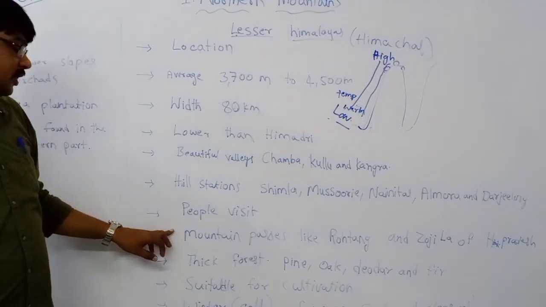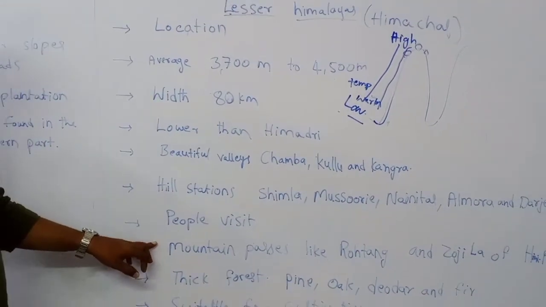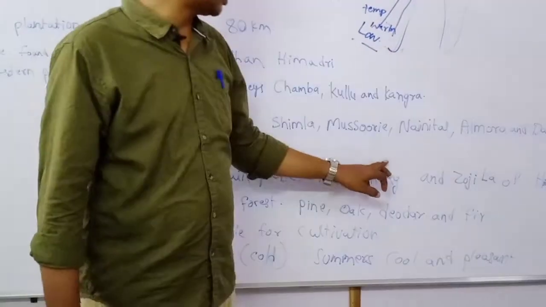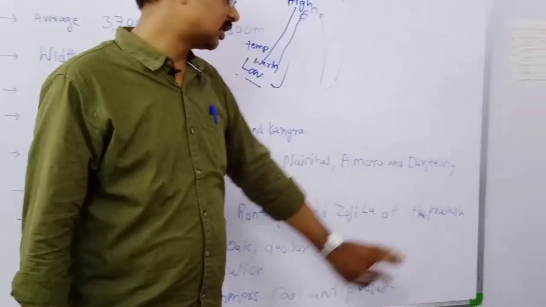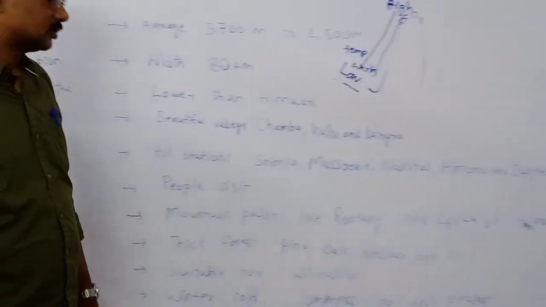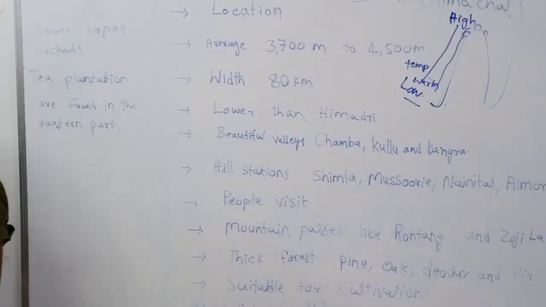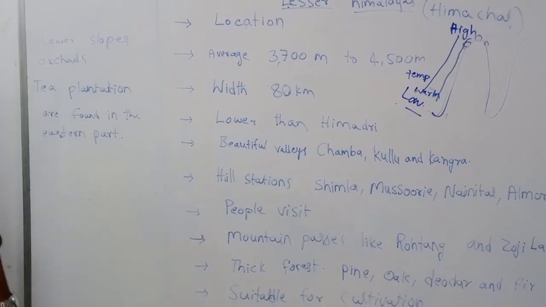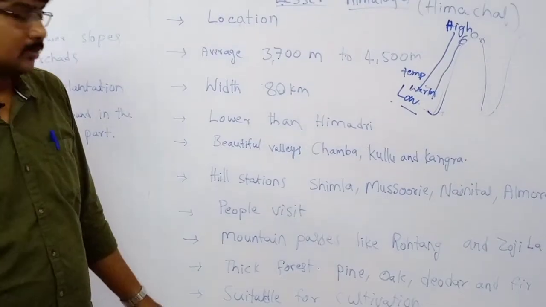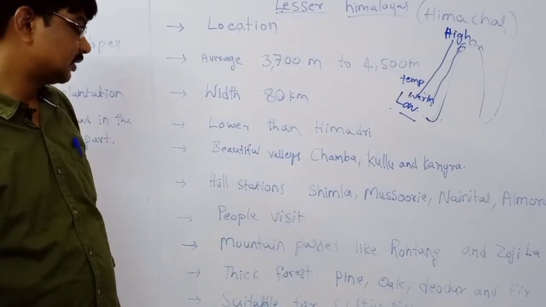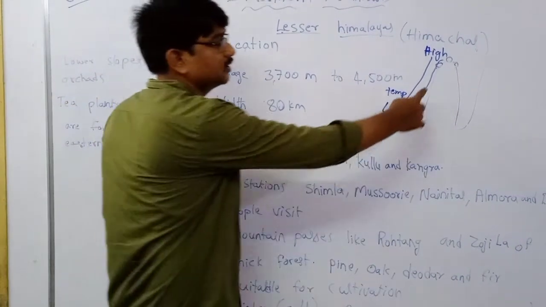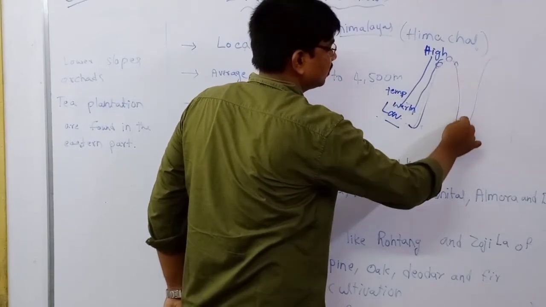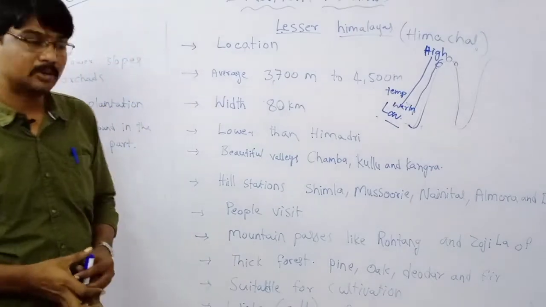Next, mountain passes, like Rohtang and Zojila of Himachal Pradesh. What is a mountain pass?